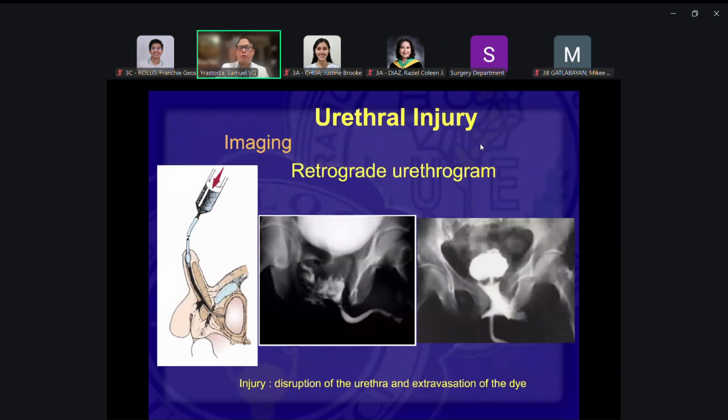And so this is how we do the retrograde urethrogram. And as you can see, there's discontinuation of the dye. There's disruption of the urethra. It's not continuous. It's not smooth. And there's extravasation of the dye around that area. So that's where the injury will probably be located. So dali lang, easy, very easy.